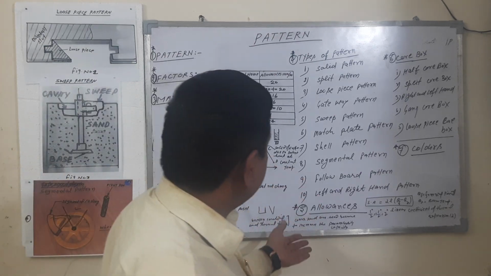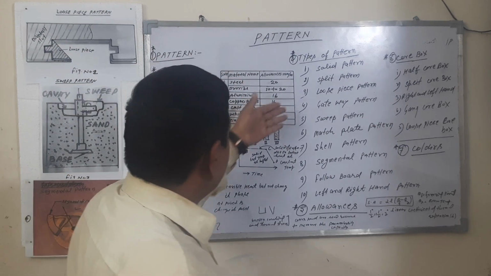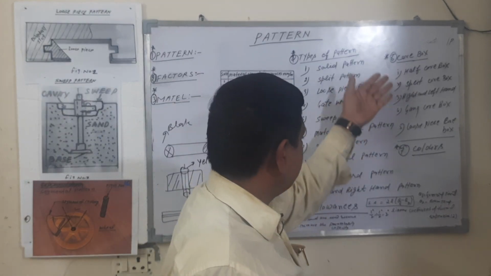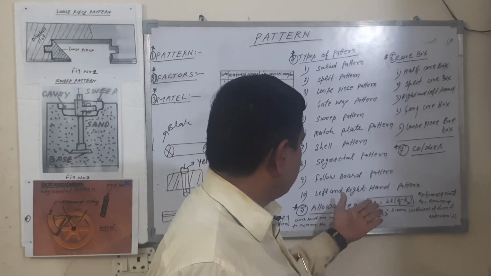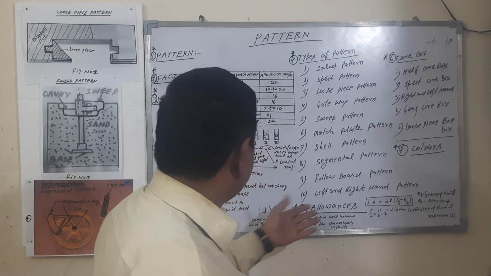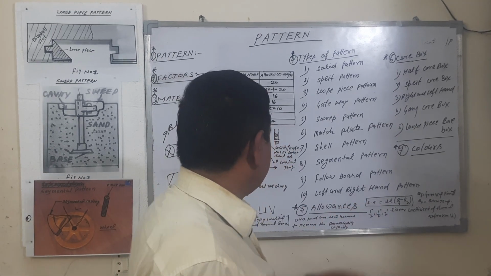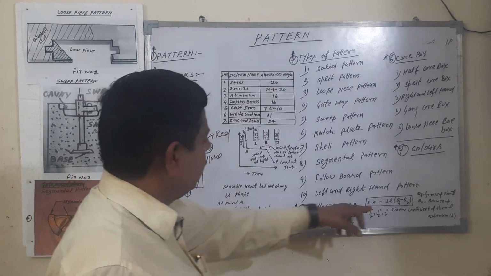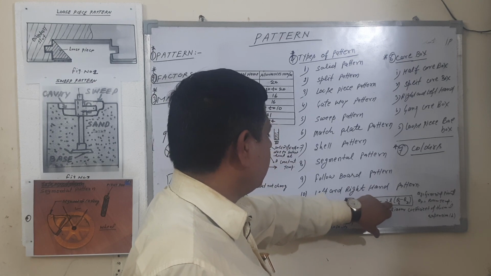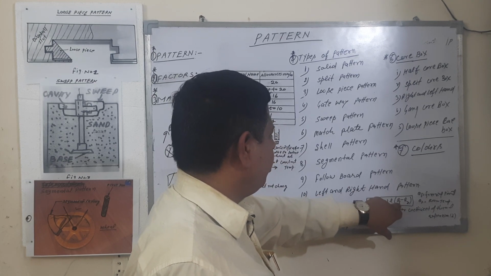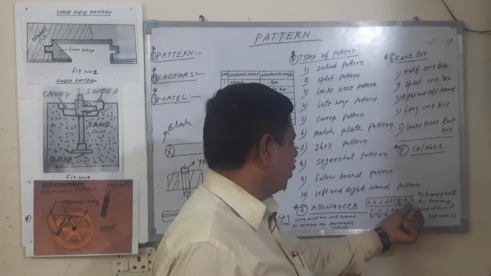These are the types of pattern, core box and allowances. Allowances can be calculated by this formula. The shrinkage allowance is equal to the coefficient of linear thermal expansion into the length of the component into freezing temperature minus room temperature.